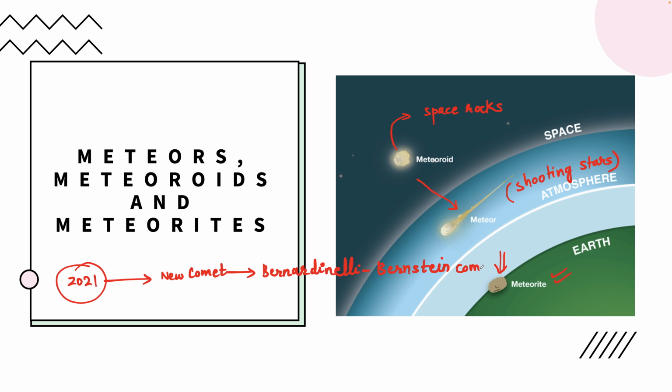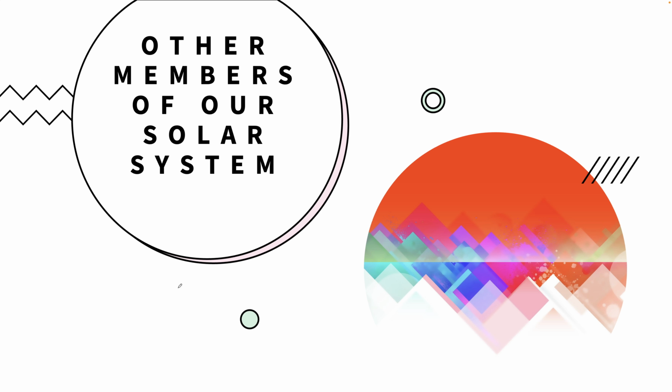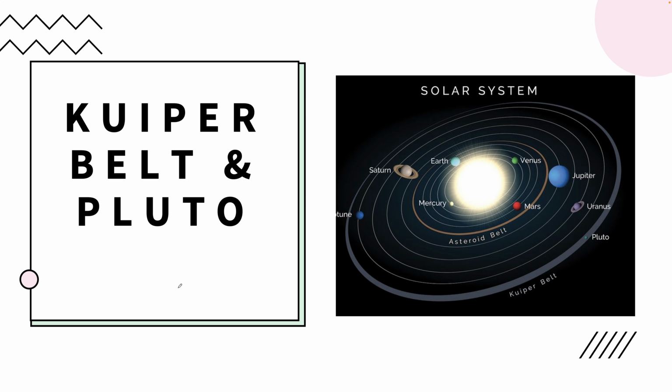In short, we can call it the BB comet, and this is the biggest comet ever observed. So what we have covered so far: asteroids, meteoroids and meteors, comets, all these things.